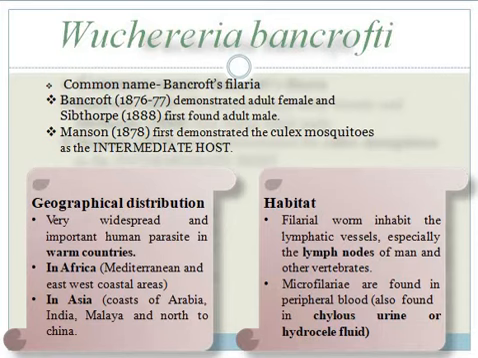Now we will discuss habitat. Wuchereria bancrofti inhabits the lymphatic vessels, especially the lymph nodes of man and other vertebrates. Microfilariae are found in the peripheral blood. These are also found in chylous urine and hydrocele fluid.